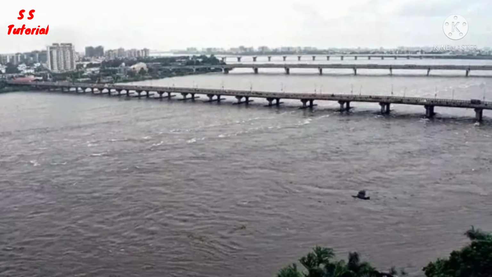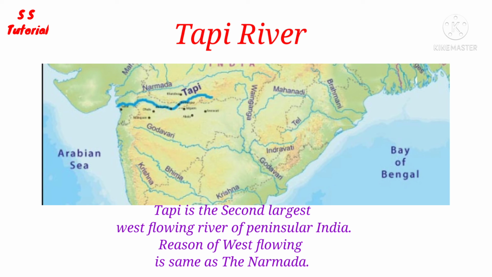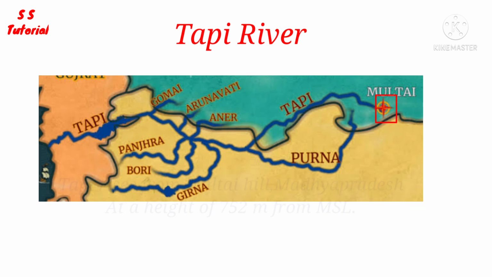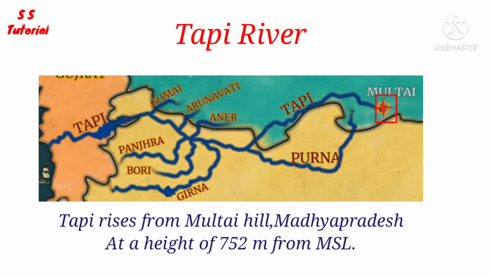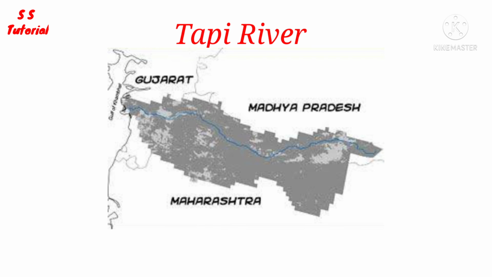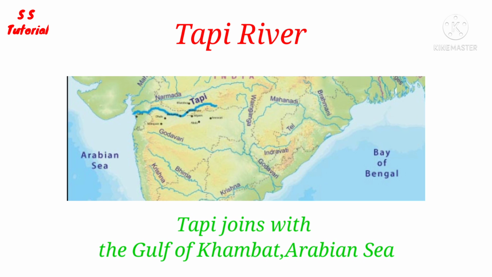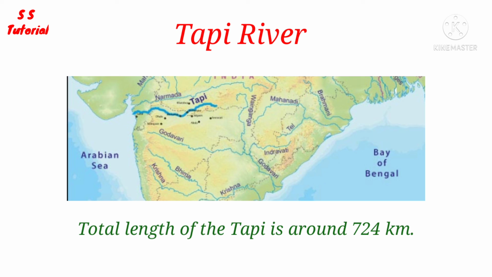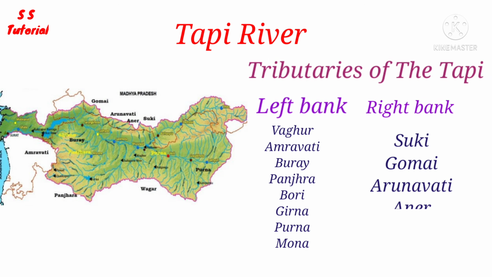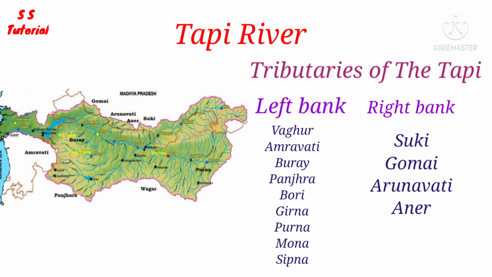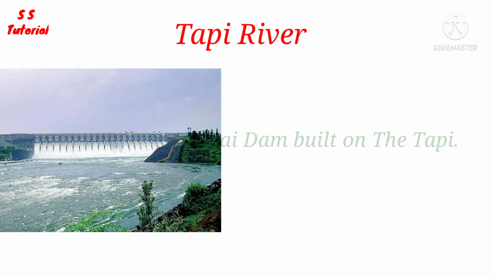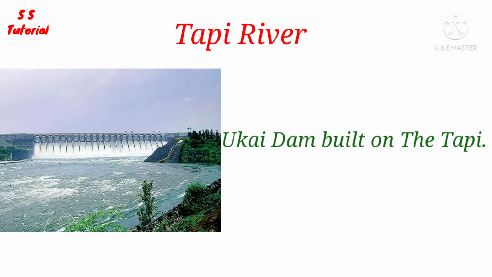Let's know about Tapi. The Tapti or the Tapi is the second largest west-flowing river of India. The Tapi rises from Multai Hills of Madhya Pradesh at a height of about 752 meters from the mean sea level and flows through Madhya Pradesh, Maharashtra and Gujarat. And finally, the river discharges itself into the Gulf of Khambat of the Arabian Sea. Total length of the Tapi is around 724 km. The Tapi also has several tributaries on both banks. There are 14 major tributaries. Most well-known dam of India, Ukai Dam, constructed across the Tapi River.